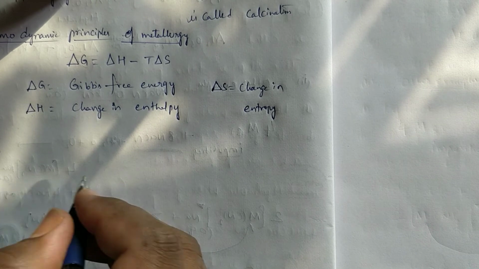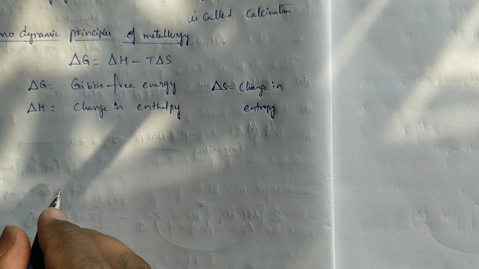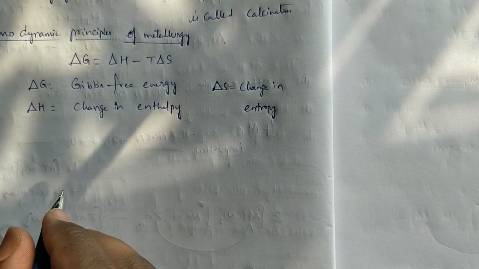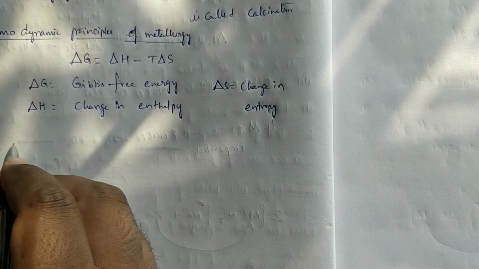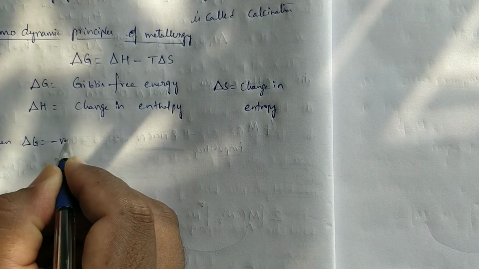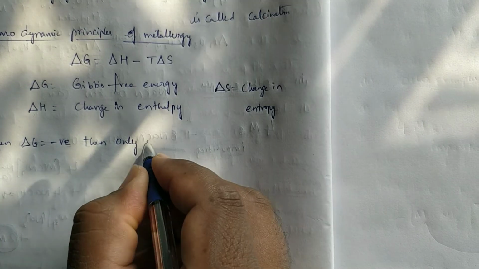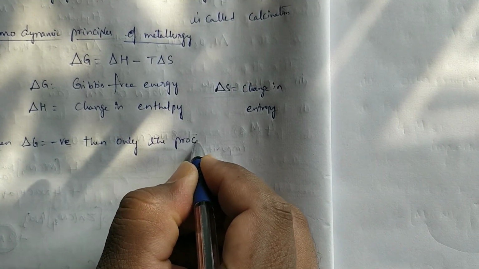Okay. Now in the previous chapter, thermodynamics, 11th class thermodynamics chapter, we have also seen that when delta G is negative, then only the process is spontaneous.